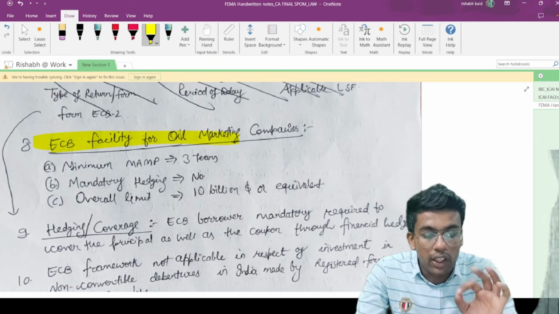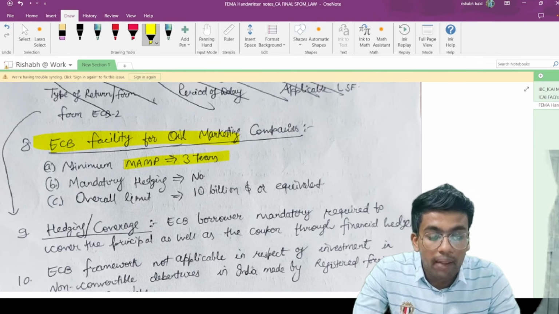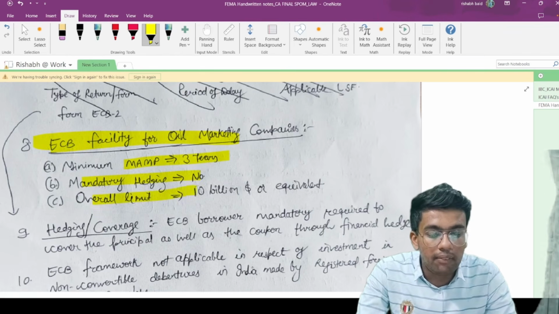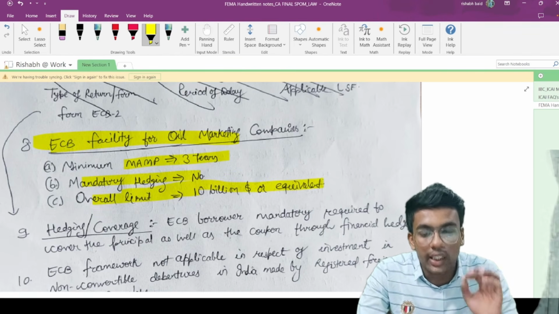Minimum average maturity period should be 3 years. Mandatory hedging is not required in this case, and the minimum overall limit should be $10 billion or its equivalent.